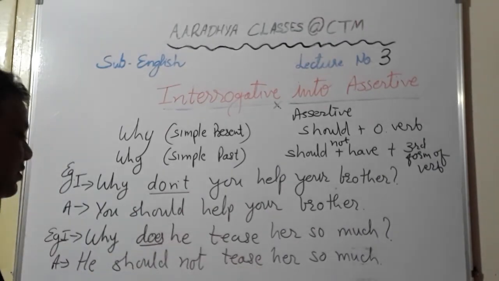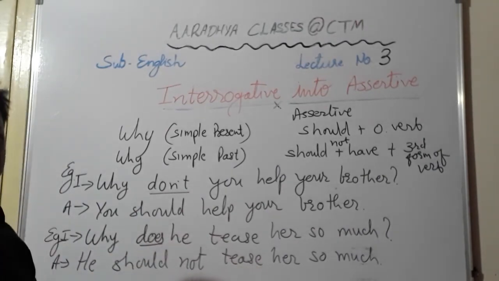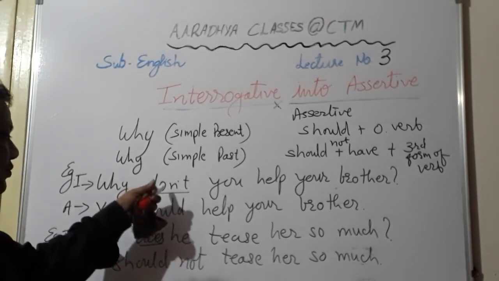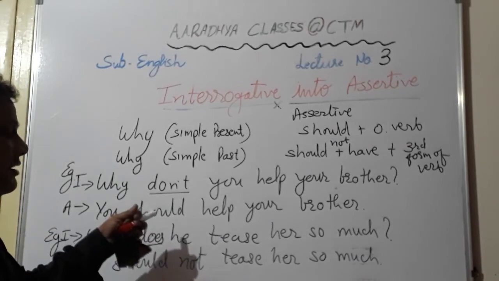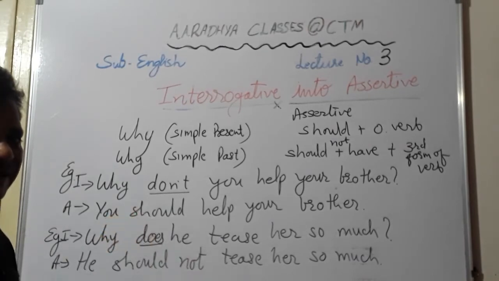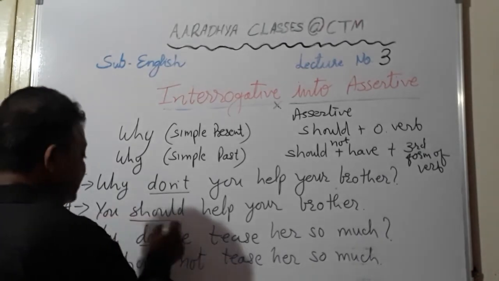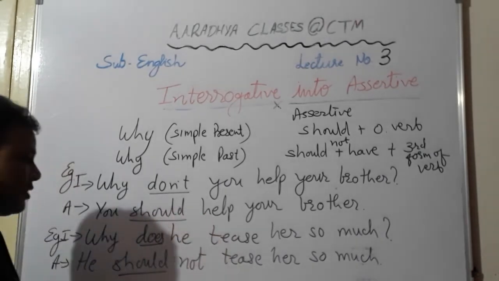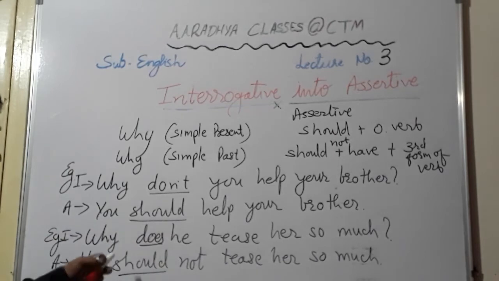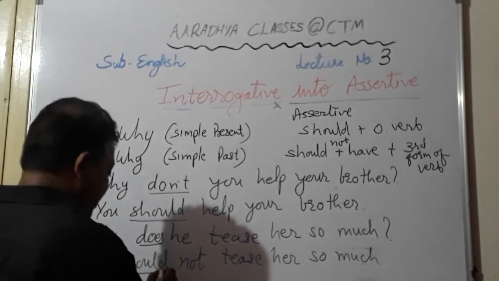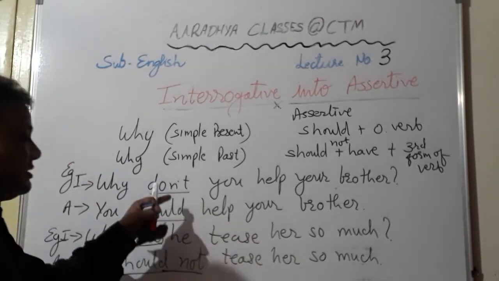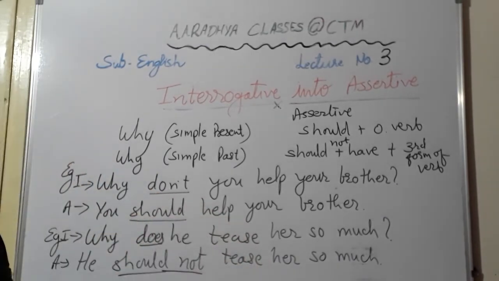So he should not tease her so much. Is it clear? So from don't and does, we can make out that they are the sentences of simple present tense, and when you are supposed to convert them into assertive, only thing we are using is should. But remember, if why question is positive, then we will use should not, and if why question is negative, then we use only should, and then it is followed by the verb and the other words.